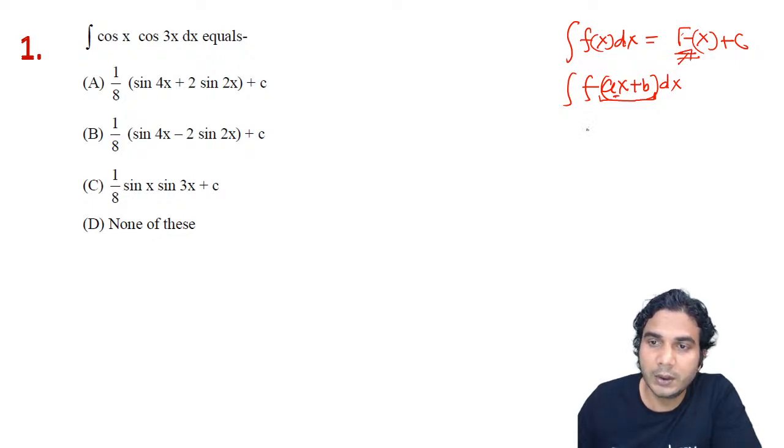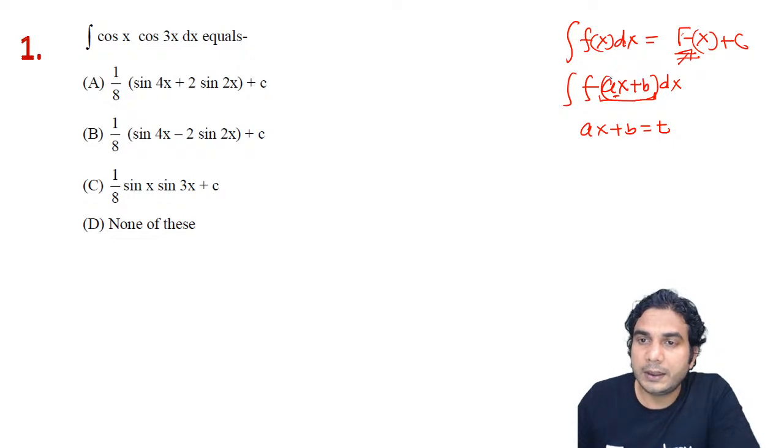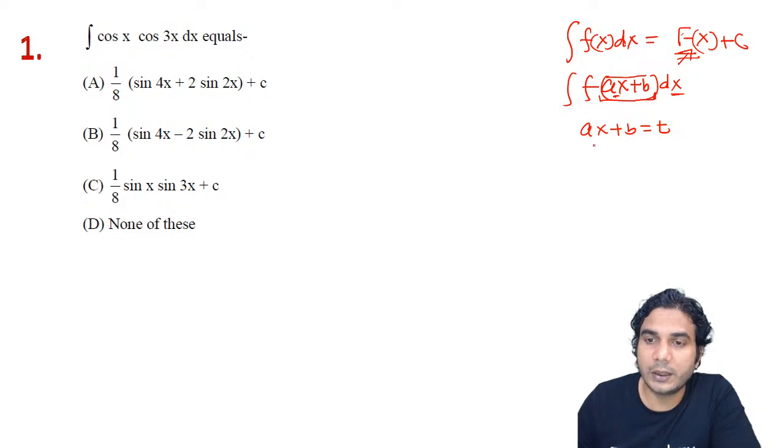I'll tell you. So what we do is, we put ax plus b equal to t. Then you can put t here, but then you have to integrate it with respect to t, so it should be dt here. So you need a relation between dx and dt. How to form that relation? You'll have to differentiate this.